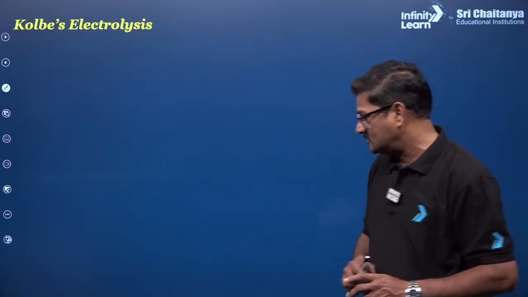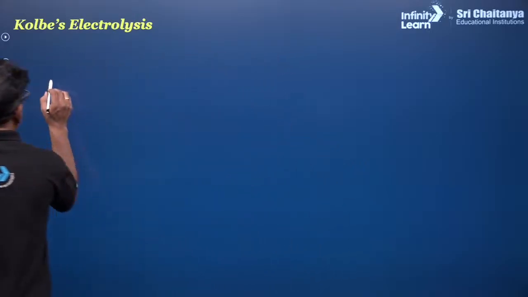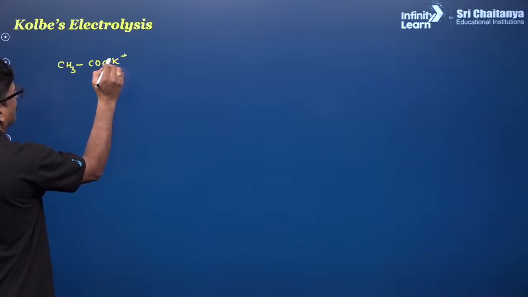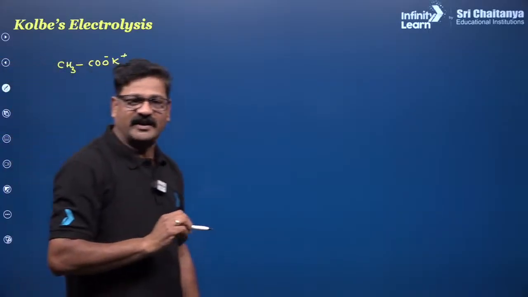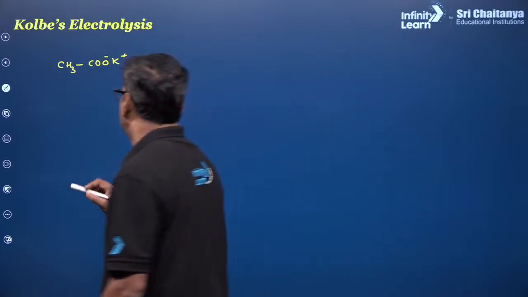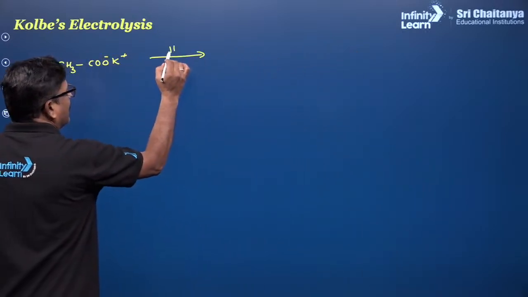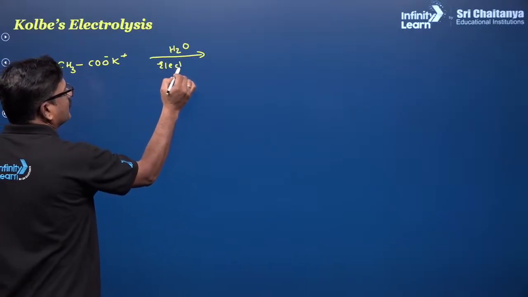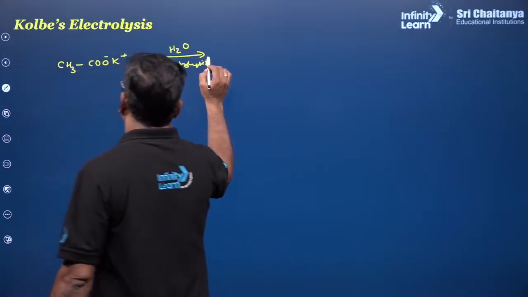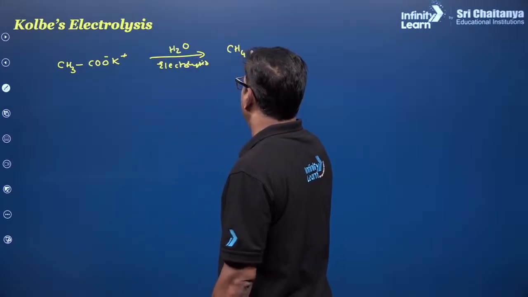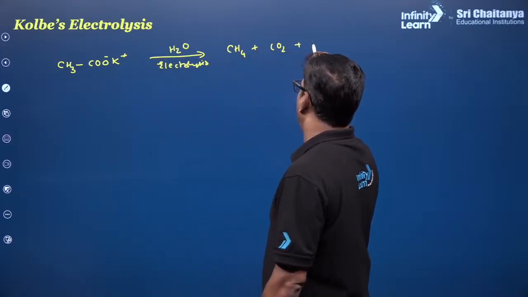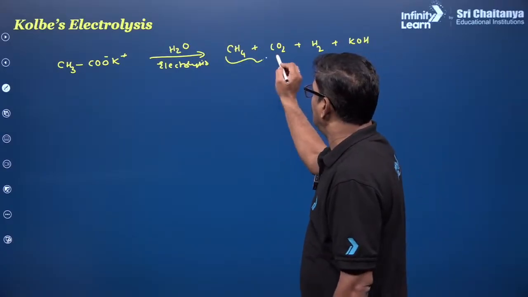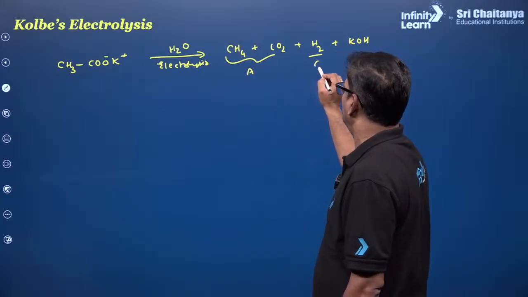And Kolbe's electrolysis: carboxylic acid, potassium salt. So you can say CH3COOK, and it is going to be potassium acetate. So when it is electrolyzed in the aqueous medium, you are going to get methane and carbon dioxide at the anode, hydrogen at the cathode, and potassium hydroxide. So these are formed at the anode, this is formed at the cathode.